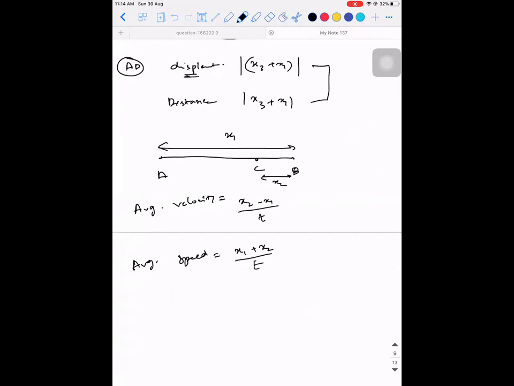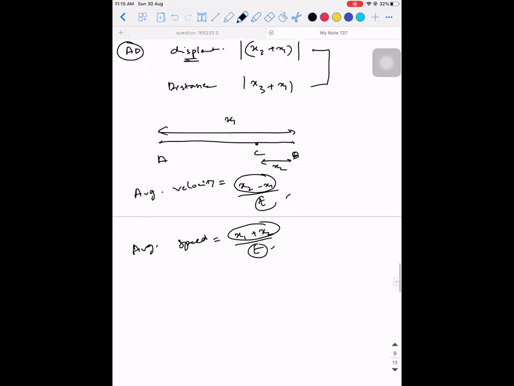Are you guys able to understand? Because average velocity is total displacement by total time. Here it is total distance by total time. The total time taken is to go from A to B and from B to C. That is what I wrote as t. Are you guys able to understand this point?